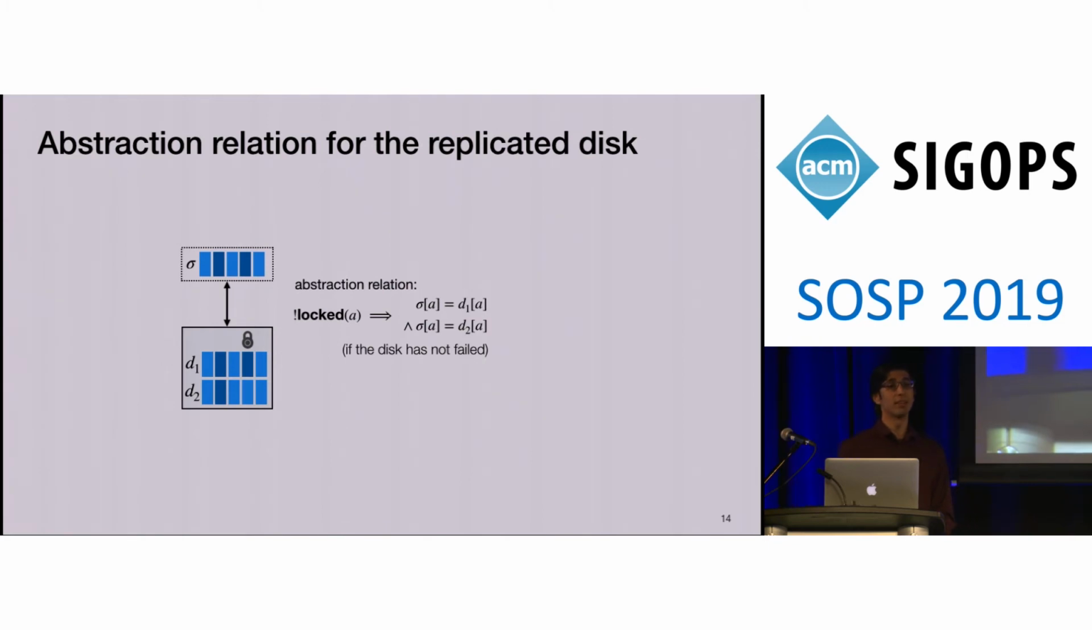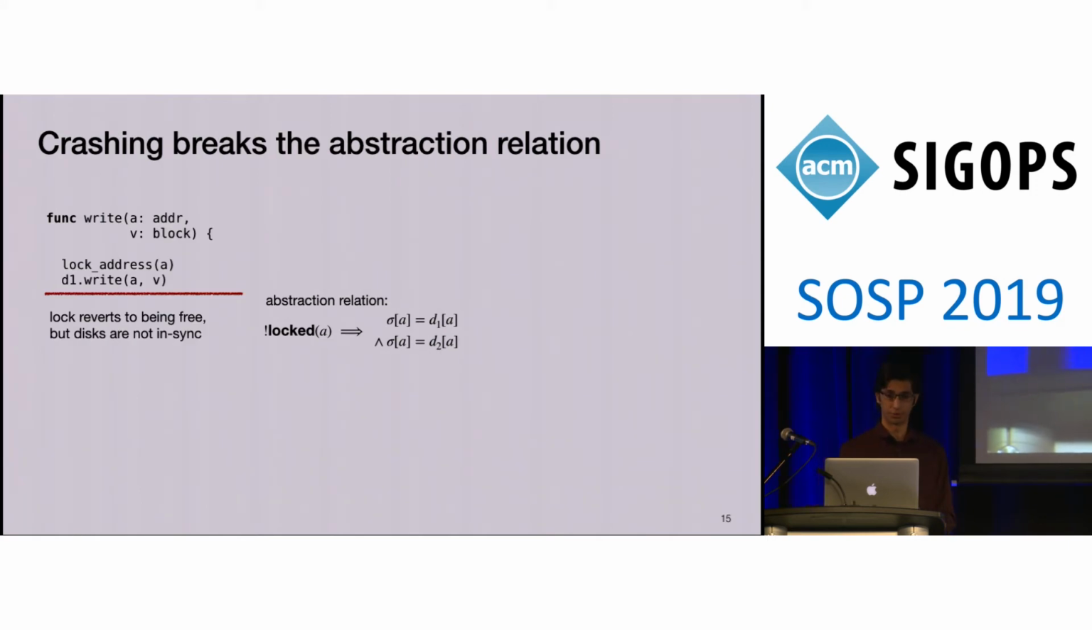What it says is that if, at a given address, it's not locked, if we're outside of a critical section, then the logical state of the system matches both underlying unreliable disks. And this is only true if the disks haven't failed. If a disk fails, then the logical state just matches the other disk, the one that hasn't failed. Now, this abstraction relation is sufficient to prove the replicated disk correct if we only had concurrency. But unfortunately, crashes break this abstraction relation.